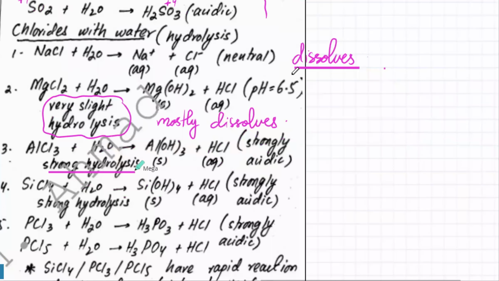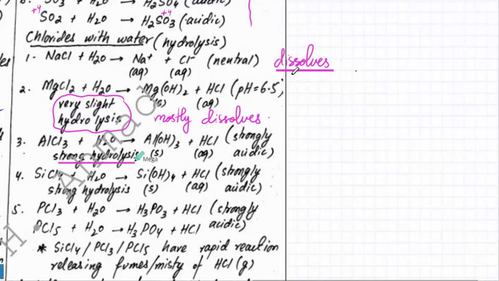So let me explain what's going on here. You've got AlCl3, MgCl2, NaCl. NaCl does not react, it dissolves. MgCl2 mostly dissolves, but some of it reacts and ends up producing hydroxide and HCl, and pH is slightly acidic because of the HCl. AlCl3, instead of dissolving, it mainly hydrolyzes. इसको मैं explain करने लगा हूं.